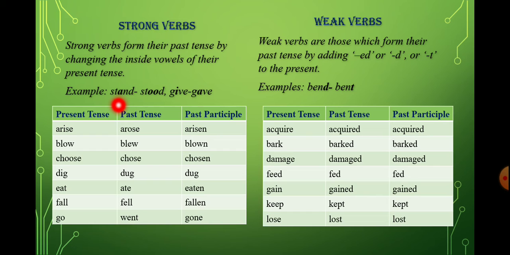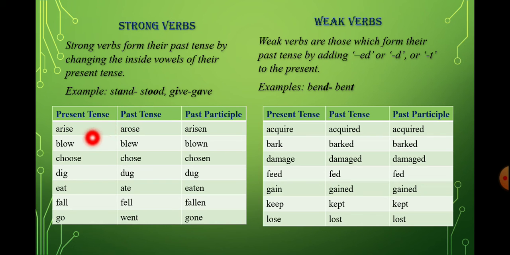Like here you can see stand. A is a vowel in the present tense. When we change it into past tense, you can see stood, S-T-O-O-D. So here it is replaced with a vowel. Give, G-I-V-E, and the past tense becomes gave. So in these examples you can see that the verbs change their past tense by changing the inside vowels.